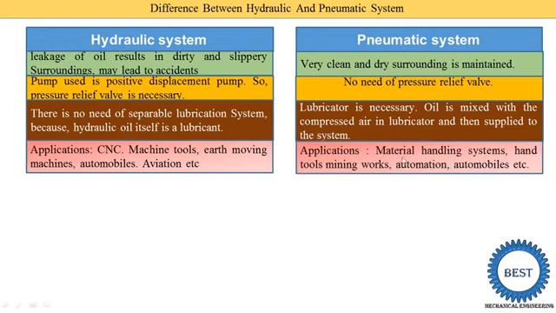The pneumatic system is used in material handling systems, transporting material from one place to another. It is used in hand tools and mining work, in mines, which we already understood. It is used in different automation work, and also in automobiles. In an automobile some systems are hydraulic and some are pneumatic. I discussed the brakes. Brakes are possible both hydraulic and pneumatic. Pneumatic brakes are generally used in trains and trucks.